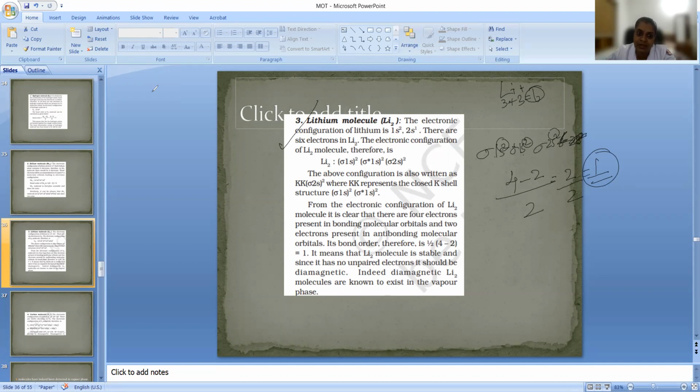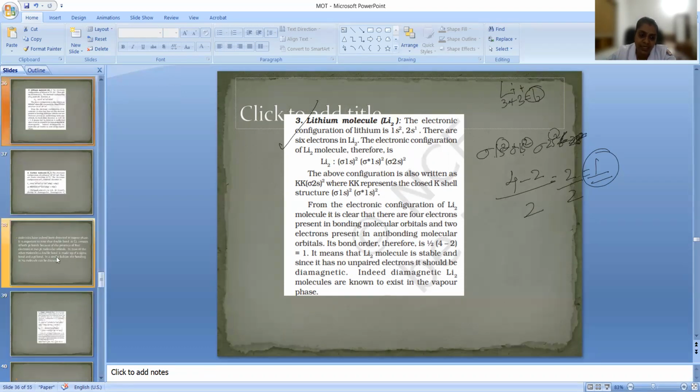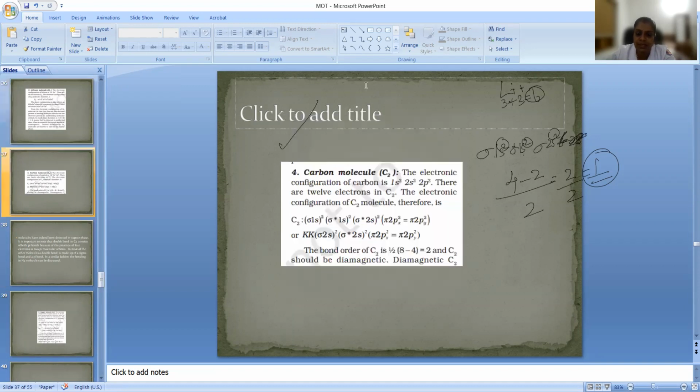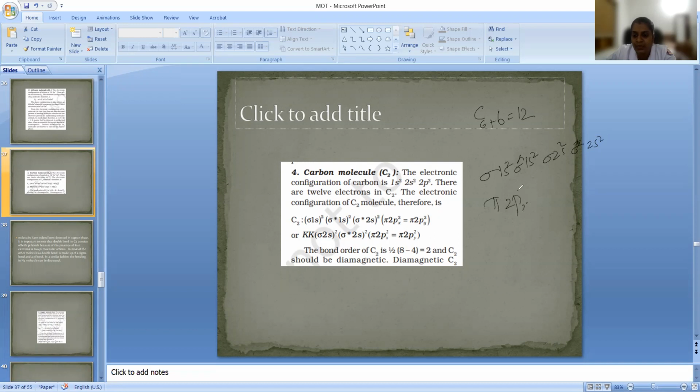The next one is carbon. How will we write the electronic configuration of carbon? It is easy to write. It has a total of 12 electrons, each carbon 6, so 6 plus 6 is 12. We will write sigma 1s2, sigma star 1s2, sigma 2s2, sigma star 2s2. So now it is 8 electrons. Of the 12 we have, now we have pi 2px2, pi 2py2 because they have the same energy.